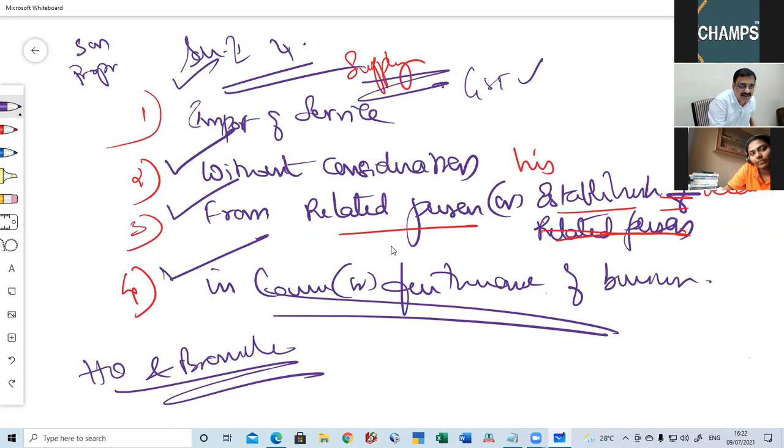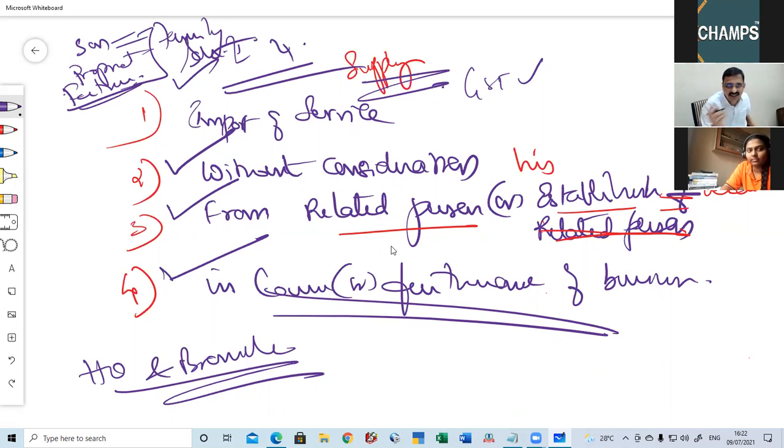Father is the proprietor, son, both are related. Family means related, son is included in family, whether or not he is only or mainly dependent. Point number 1. So this is important. This fellow, son fellow is in US. So this is import of service, satisfied. Did the son take any fees? No, he did not take any fees, without consideration. Whether they are related, yes or no?